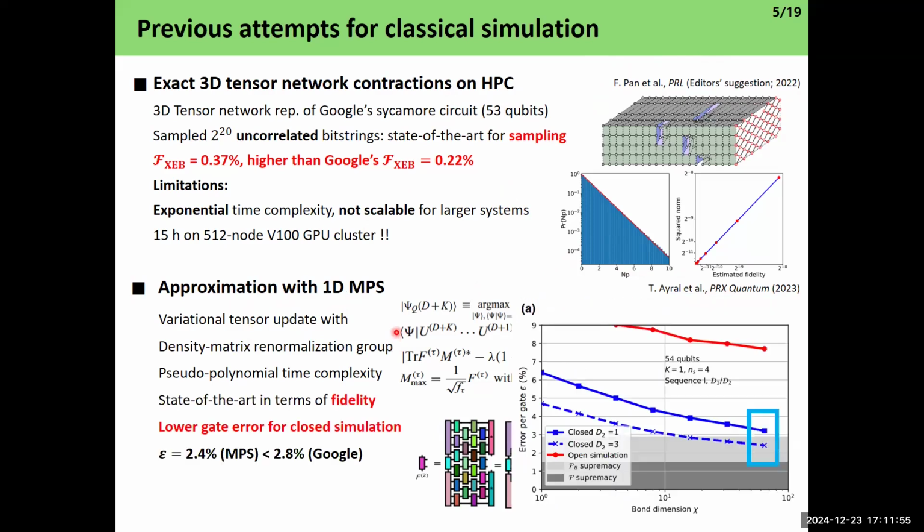They achieved better fidelity in some situations, meaning close simulation, where you just compute single bit strings. They achieve a 2.4% error rate per two-qubit gate compared to 2.8% for Google. However, their limitation is that if they open up every bit string, then they have much higher error rates.